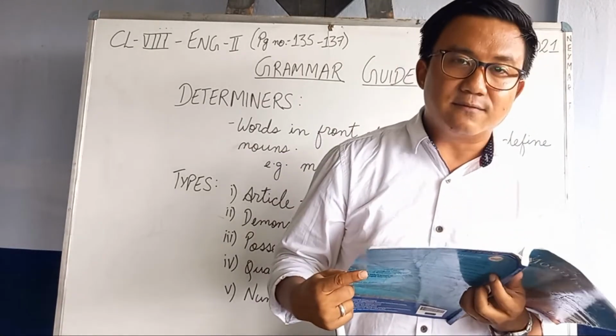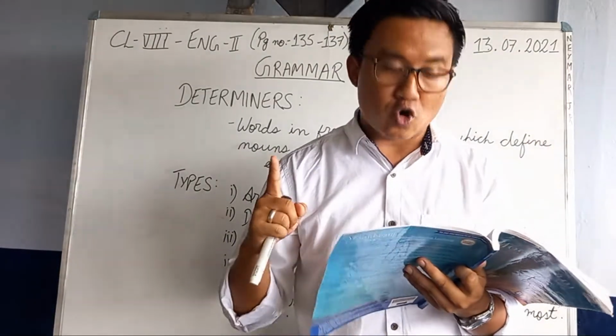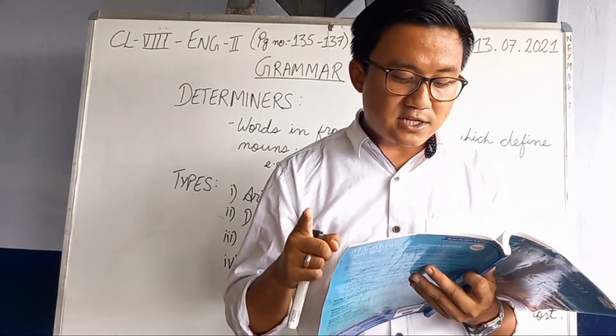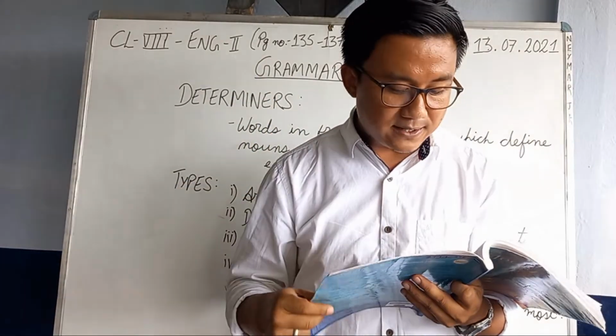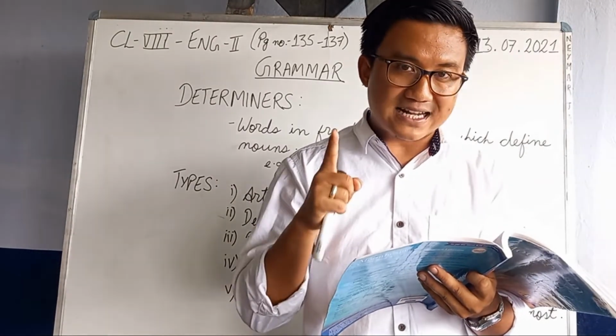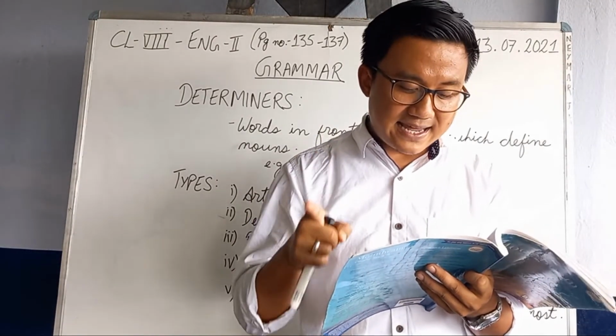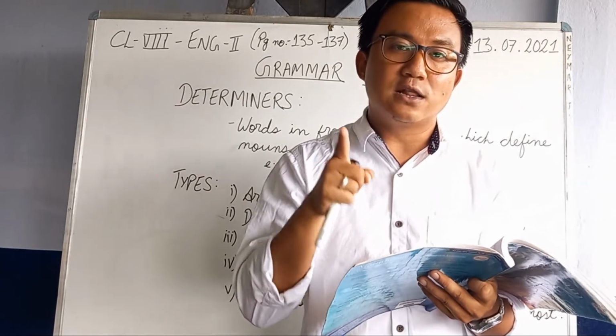Now let's try with that number 2. Now 1 is done. Switch off the lights and lock the door. The answer is, let the lights be switched off and the door locked. Now B, close the gate properly. Now how will you write this? You have to use the word let. Let the gate be closed properly.